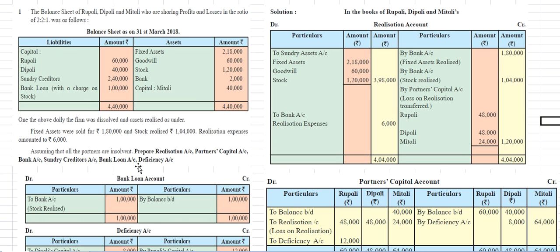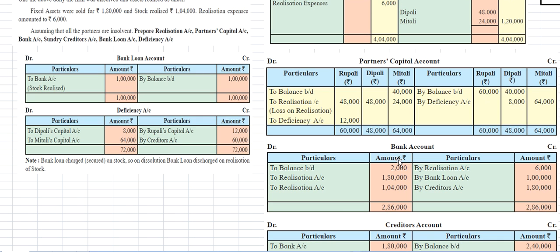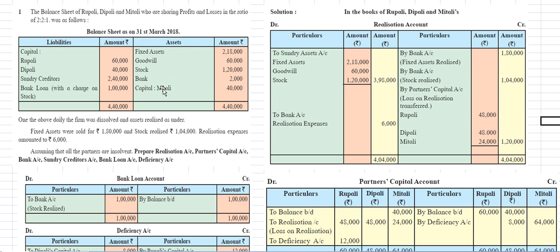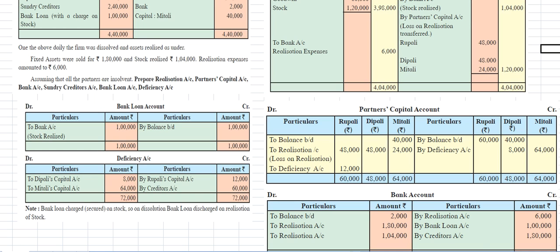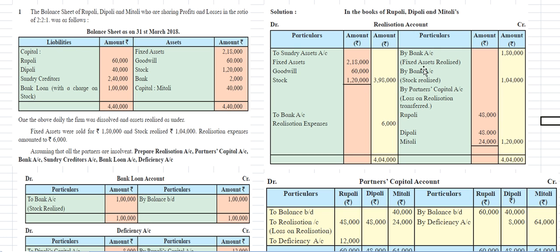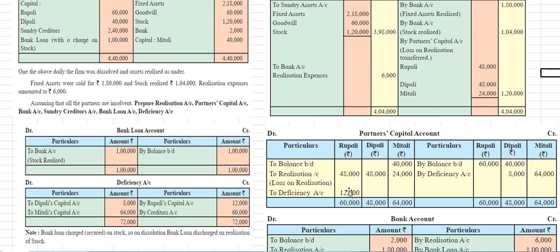Next, in the realization, when all partners are insolvent, we need to prepare a bank account also. In the bank account, by balance brought down, the bank amount is 2,000 rupees, which is given on the asset side of the balance sheet. And realization account is 1,80,000 rupees. Fixed assets released amount is 1,80,000 rupees.